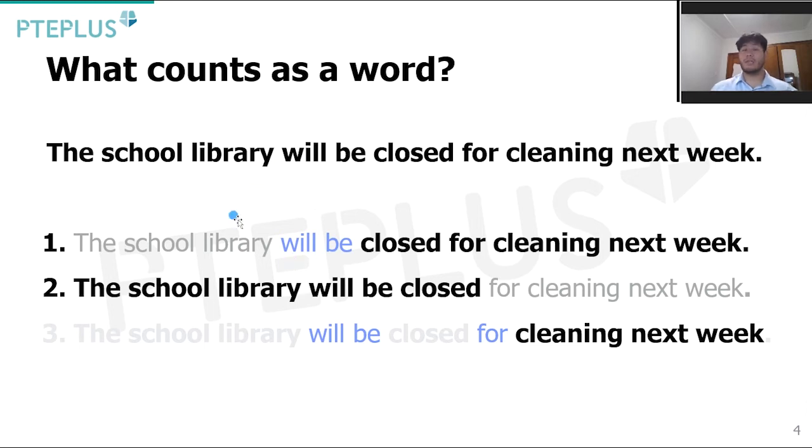In this particular context, the person has closed for cleaning next week. That's a total of 5 words, giving us a content score of 2 because there are a total of 10 words. So this person has 50%. If the person says the school library will be closed, that's a total of 6 words, giving us a content score of 2. And if the person says something like cleaning next week, that's 3 words, which will give us a content score of just 1.